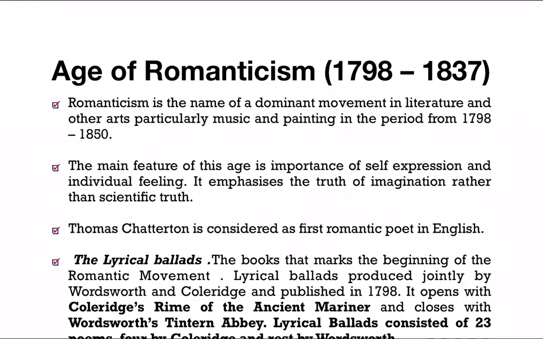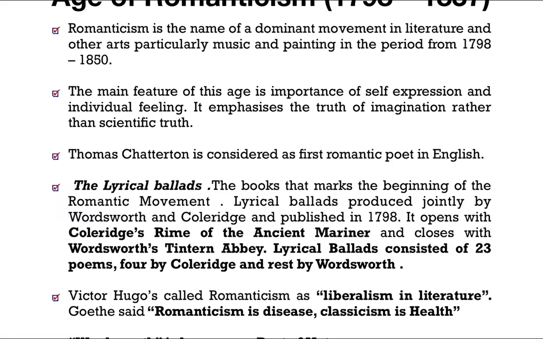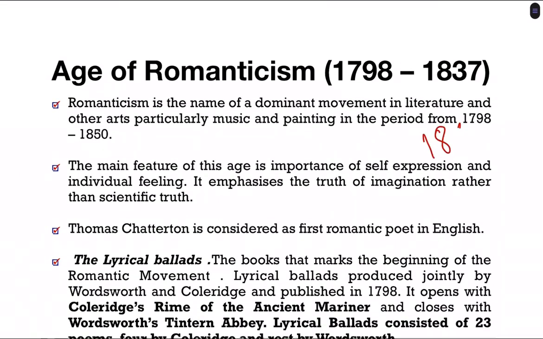In some books it is written 1850 also, but that is not a matter. 1837 is considered the end of the Romantic period. Why? Because Queen Victoria acceded to the throne of Britain. From that particular time is considered the end of the Romantic period.